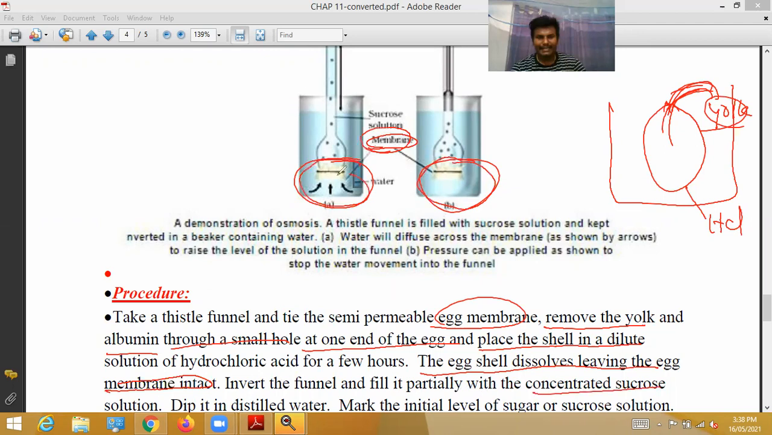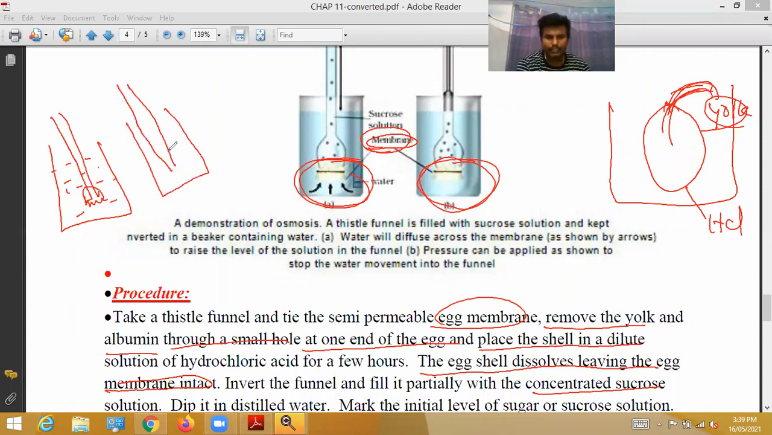These are called Thistle funnels. In both Thistle funnels, we have to fill sucrose solution. Dip it in distilled water. This is what we have to keep in distilled water, like this. We have to take distilled water, and fix the Thistle funnel here. In the same way, in the other experiment also, this is a Thistle funnel. Dip it in distilled water.